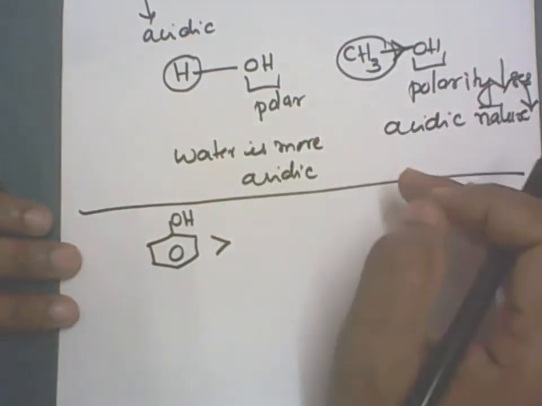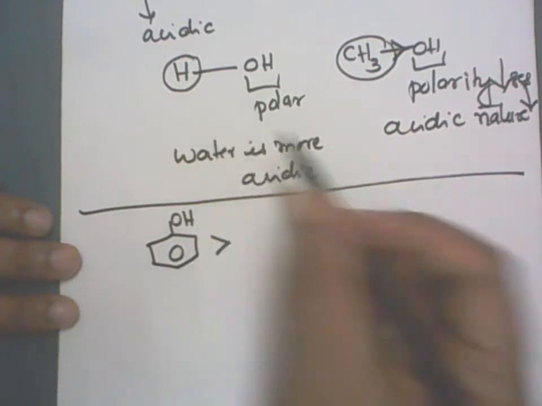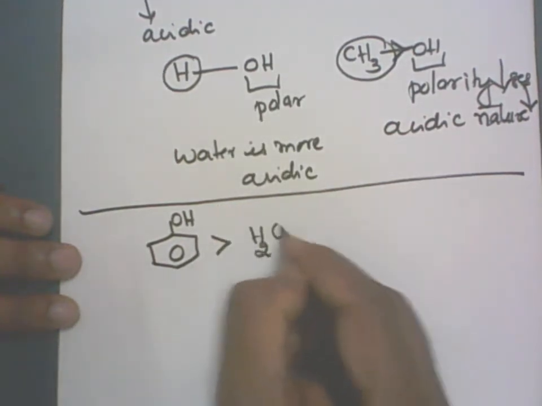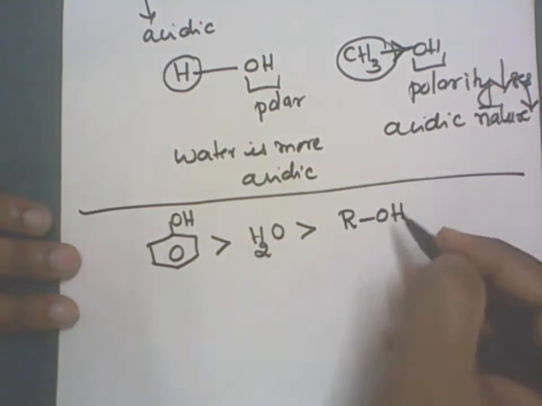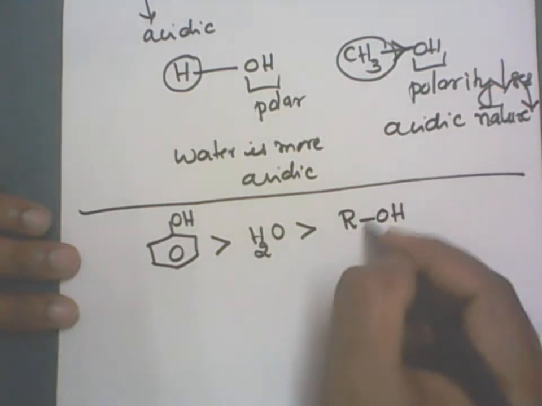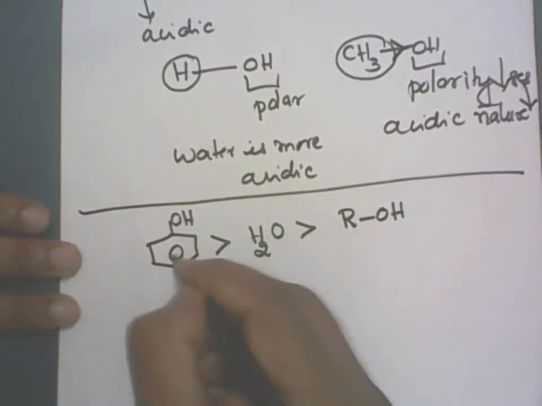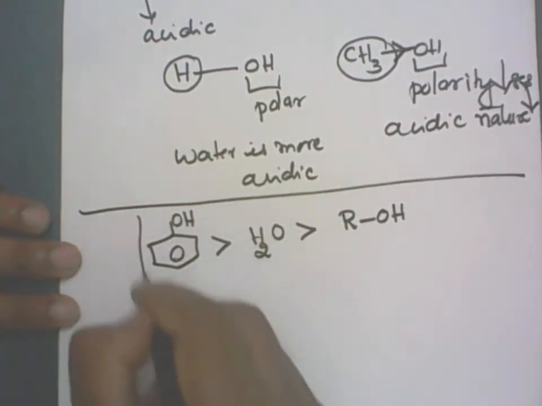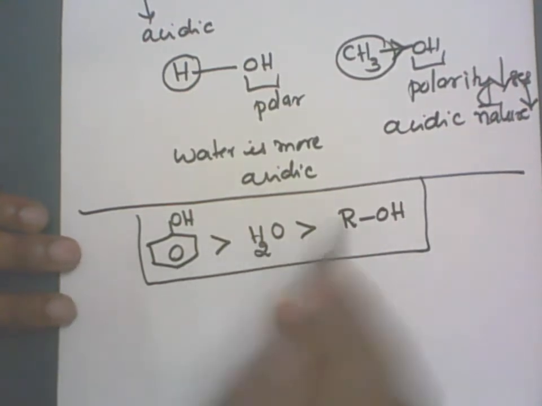Between the two, in which case is polarity more? In case of water, polarity is more. So water is more acidic compared to the alcohol. Let me write ROH. Here R is an aliphatic group. It cannot be benzene. If R is benzene, it becomes phenol. So this is the acidic nature of alcohols, phenols and water. Clear?